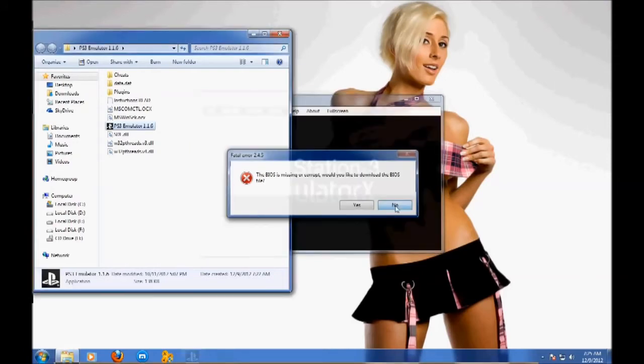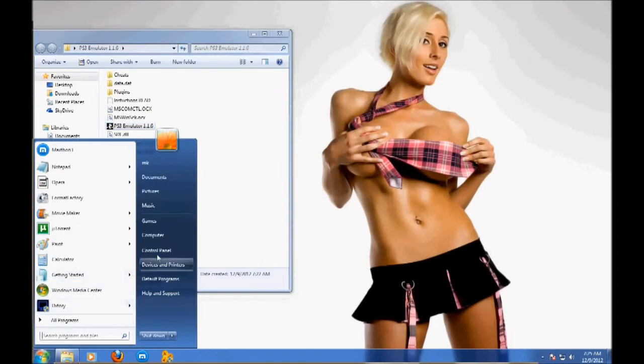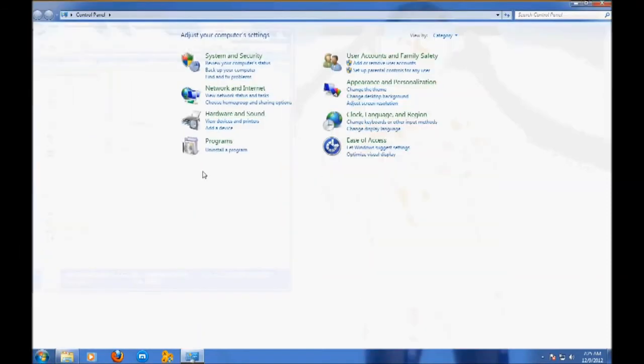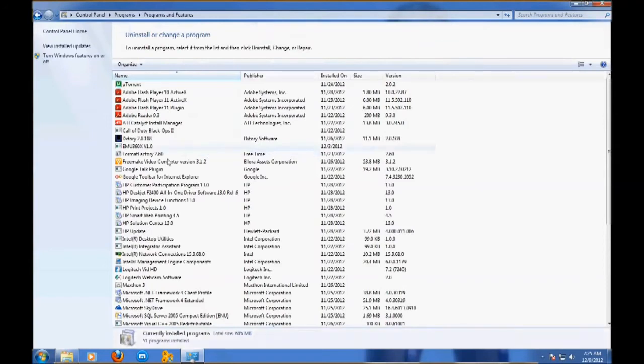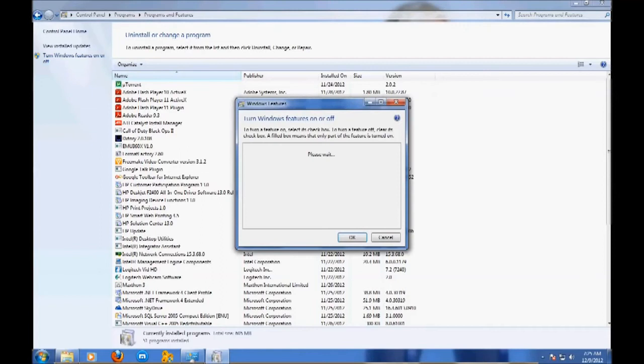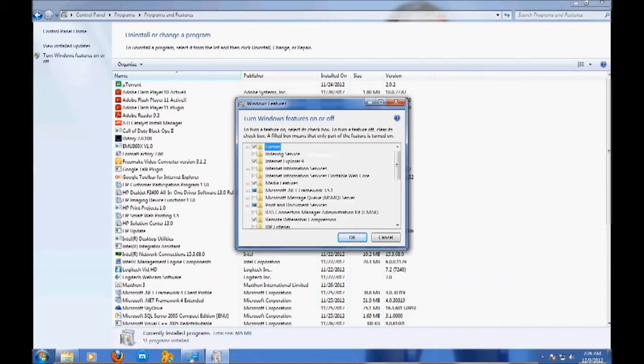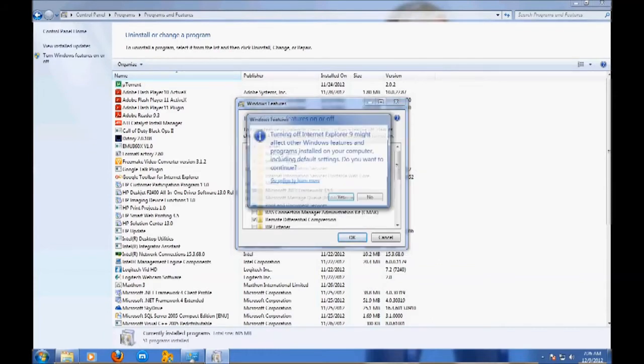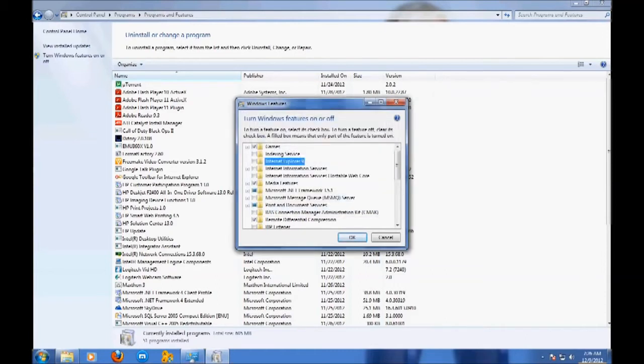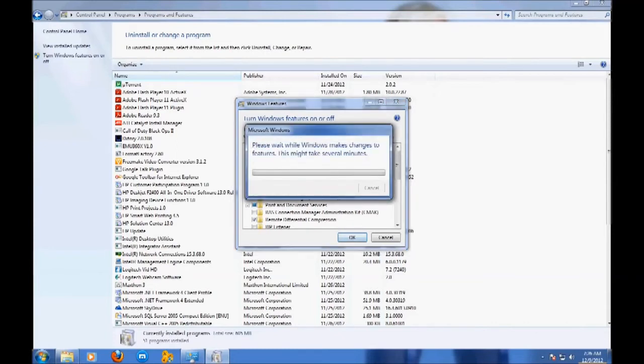Remove all the browsers from your operating system, also our Internet Explorer, but deactivate this Internet Explorer, not remove. So after removing all other browsers, go to Turn Windows features on or off. Click here. Now unselect Internet Explorer 9 or 8. Okay, click on the OK button.